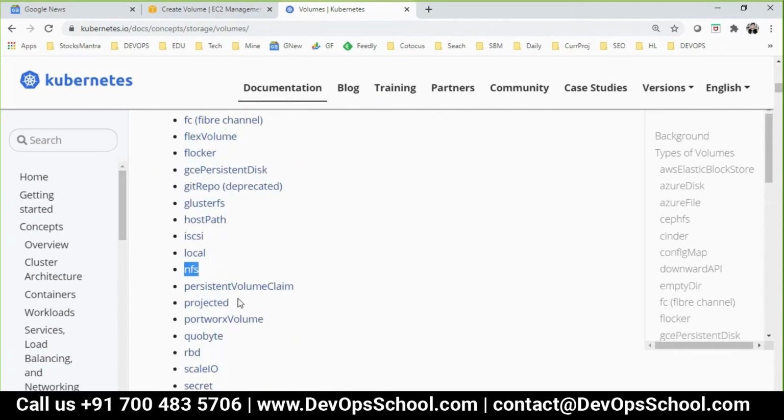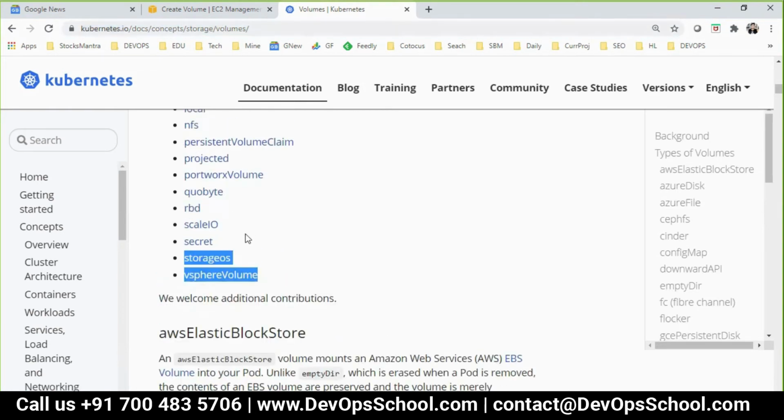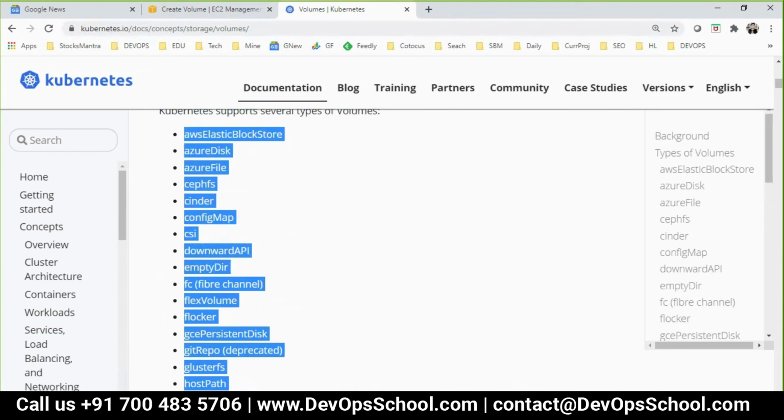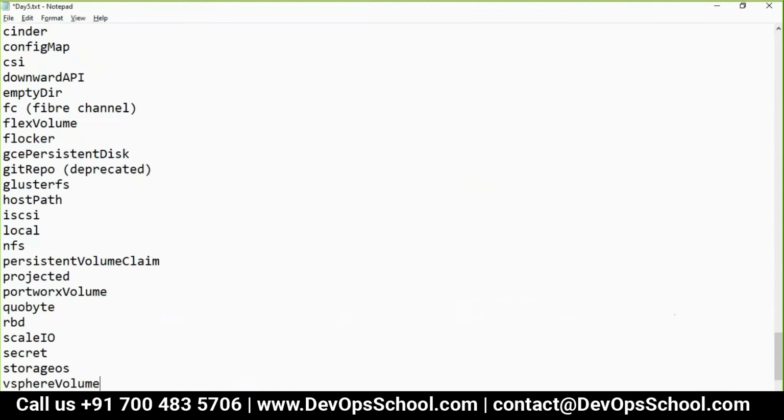But for the time being, what we have available right now, which we can get easily, is host path. Host path means a volume in the same node. That is a type. So here you have a type. I will write it down here, so you will remember. These are the types of volume.